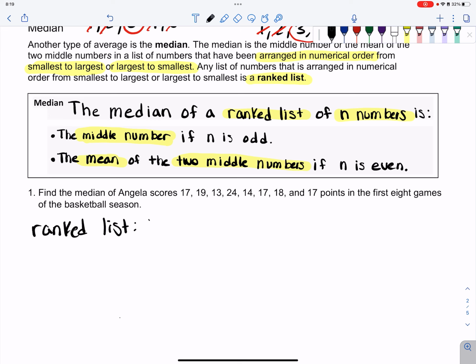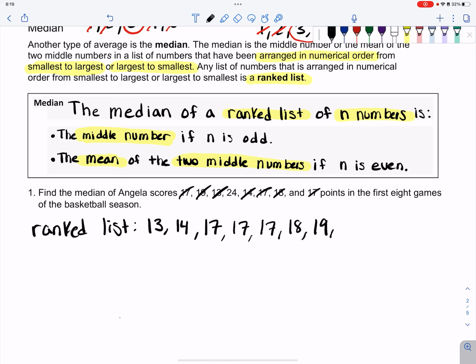So we have 13 as the lowest one, and then 14, and then it looks like we have 3 copies of 17, so we need to write that down 3 times. And then we have 18, 19, and lastly 24. And I have crossed off all of the original numbers in the data set, so hopefully that means we didn't miss any.